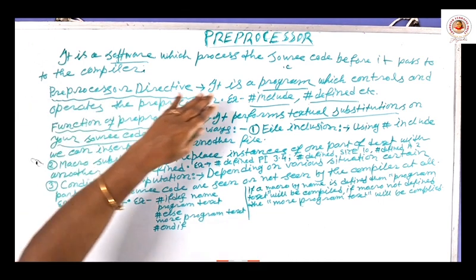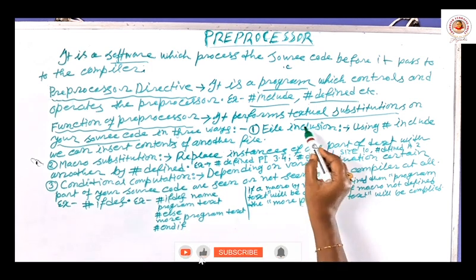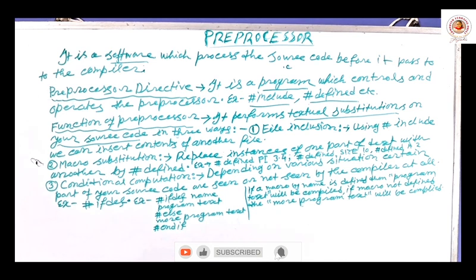Actually, the preprocessor directive performs some small but very important steps or tasks or operations before compilation. What is the main operation? Textual substitution.